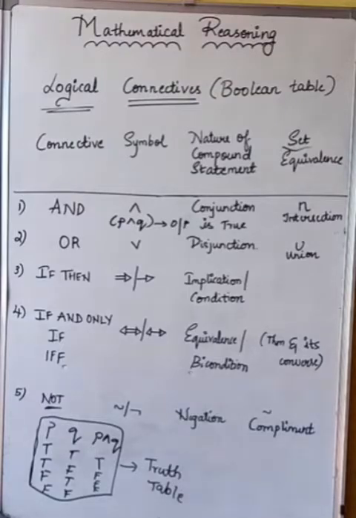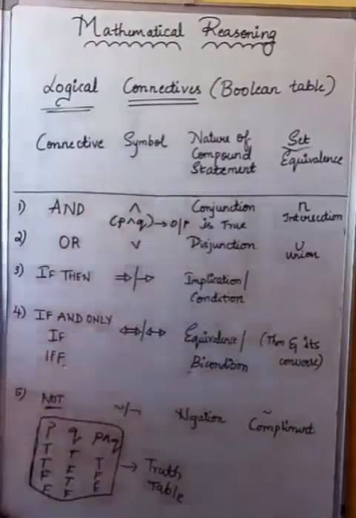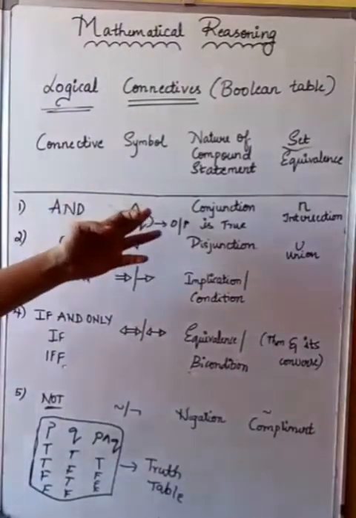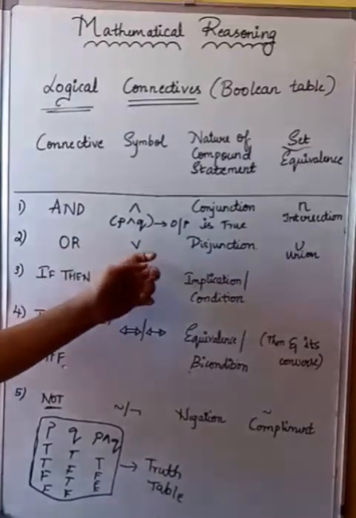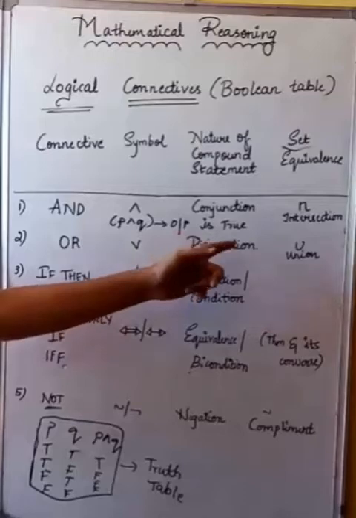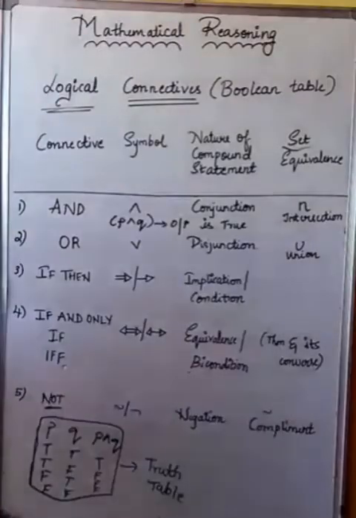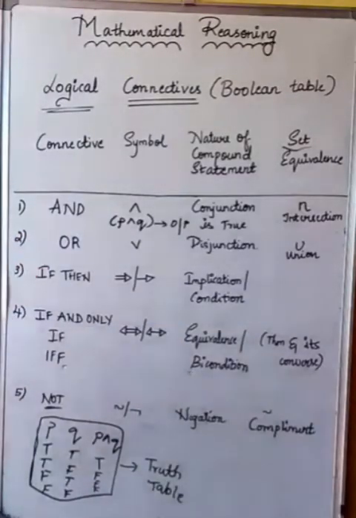Now next we'll be moving on with the next word, which is called OR. So OR is denoted with V. Okay, AND means it is reverse. OR means it is the normal V, alphabetical, which we write V. And here it is named as what? It is named as disjunction. Okay, is it clear?